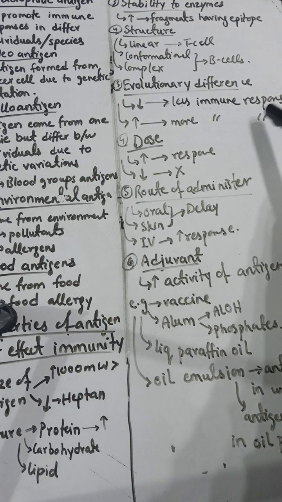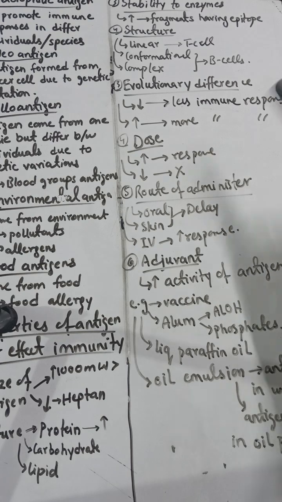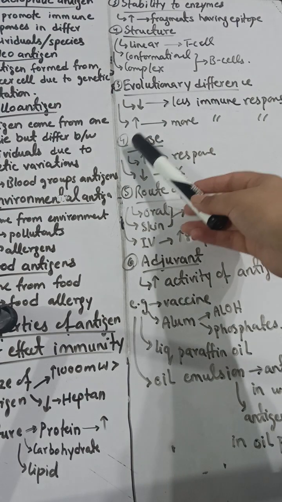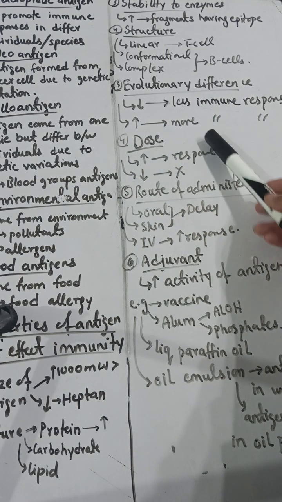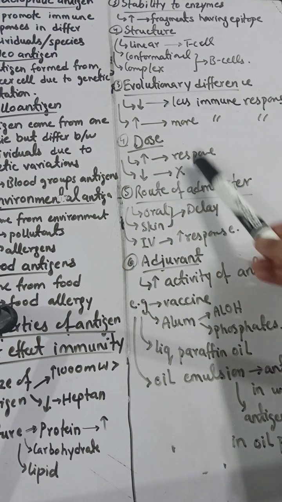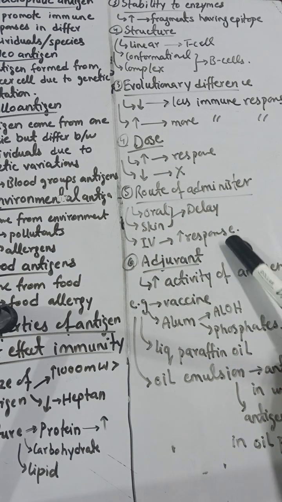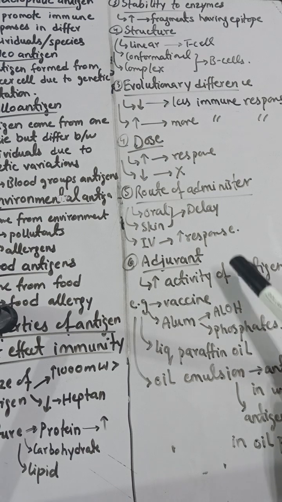Evolutionary difference: if the antigen is coming from bacteria into me, a human being, then bacteria and a human being have a lot of evolutionary difference. So whenever the evolutionary difference is more, it means there is more immune response produced than when it is less. If the dose of antigen is high, it produces more response. If the route of administration is IV, it produces more response than the oral or skin route.